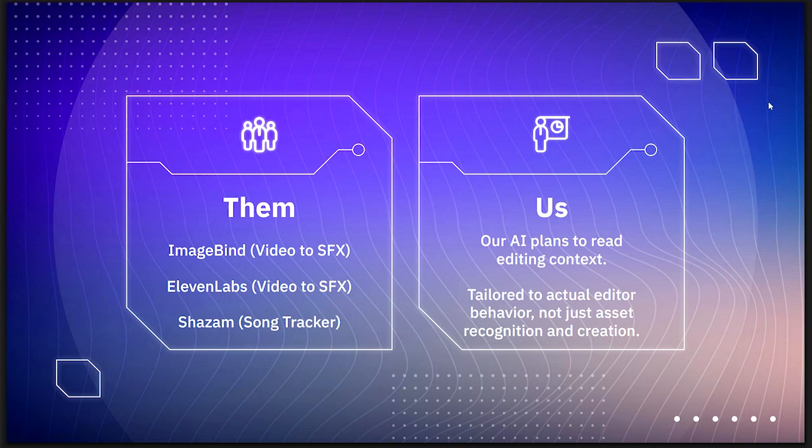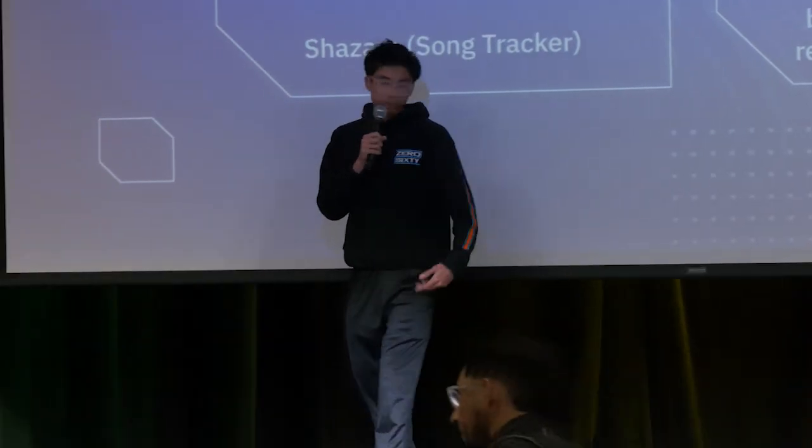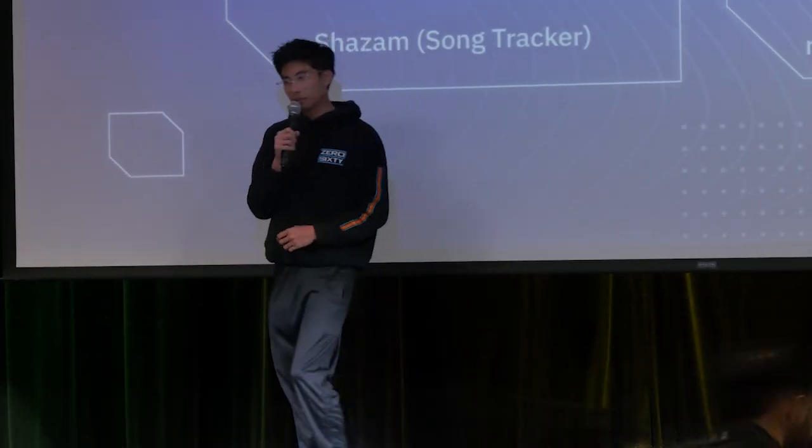So you may also be wondering what makes us different from the competition. And here we have 3 different generative AIs. We have ImageBind and 11 Labs, which take an image or video and convert it to sound effects. Like, for example, you can input an image of a lion and it'll give out a sound effect of a lion roaring. And then Shazam, it's basically a song tracker. So what makes us different is that our AI plans to read based off of editing context. And we're not just some asset recognition or asset creation AI. We're actually tailored to actual editor behavior.